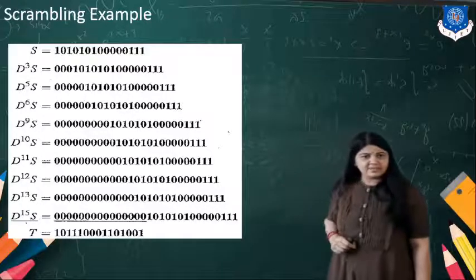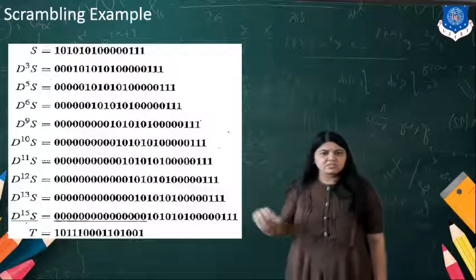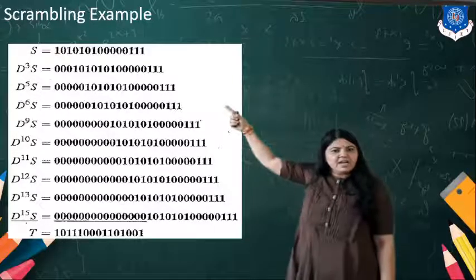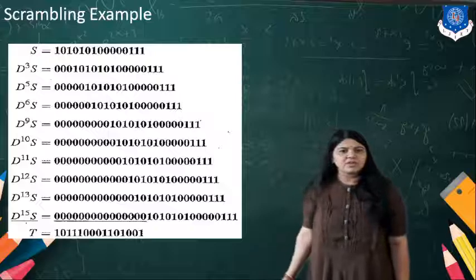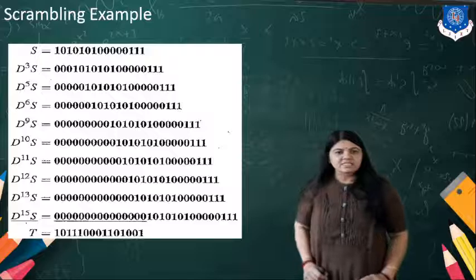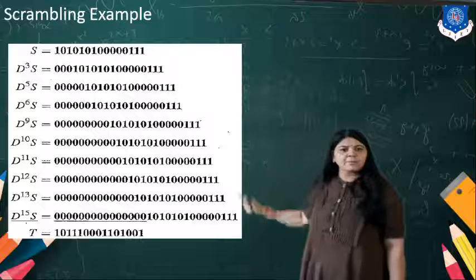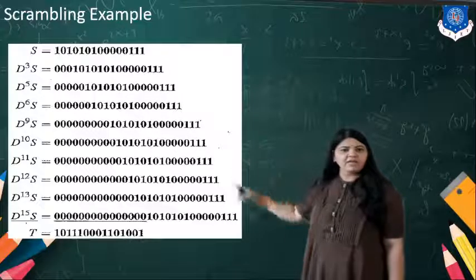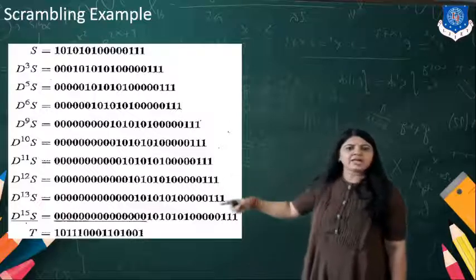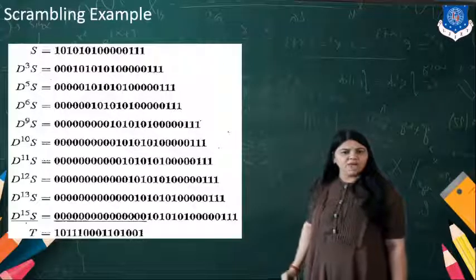D cubed S: what we need to do is include the 3 zeros before the S string. D raised to 5 S, we are adding 5 zeros before the data string. D raised to 6 S, we are adding 6 zeros. Similarly, according to the particular equations, we will add the zeros before it. Now by XORing all the functions, we can develop the output.